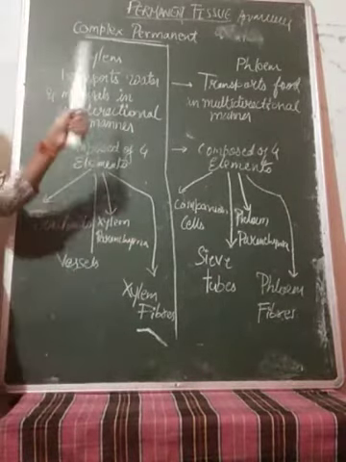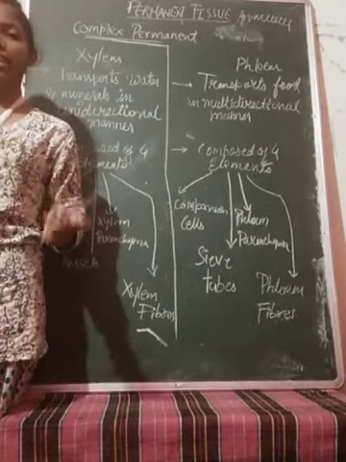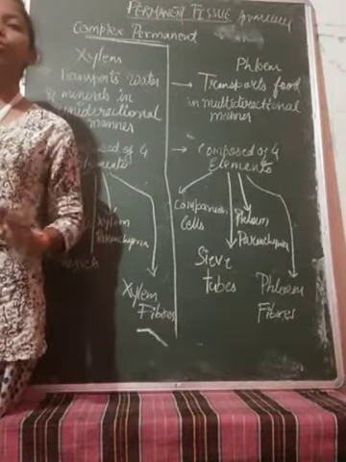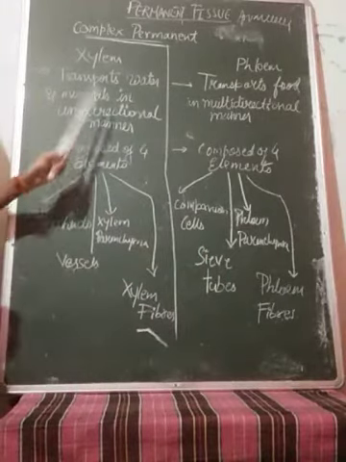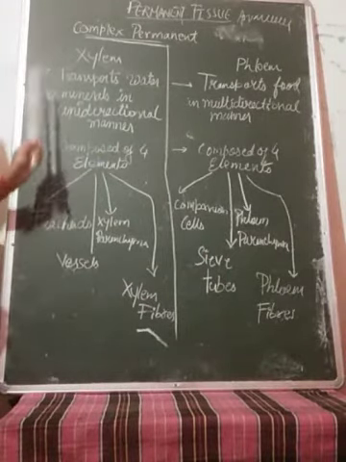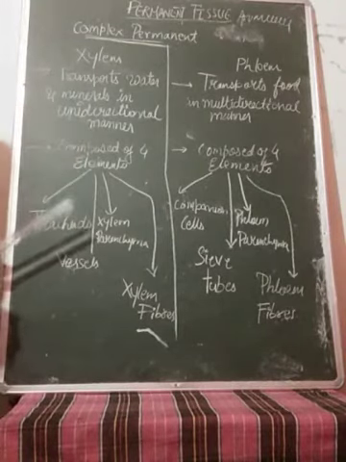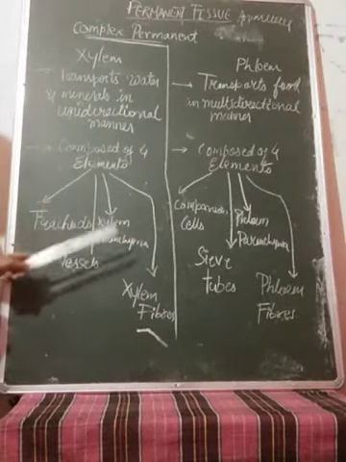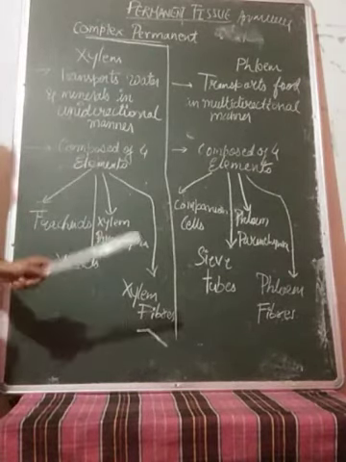Okay students, so next we are going to see the xylem. As we are discussing, these are the tissues and are composed of some or the other cells. So there are a few components of which the xylem is made up. Xylem has four major components. What are they? First is the tracheids, next is the vessels, third is the xylem parenchyma, and the fourth one is the xylem fibers.